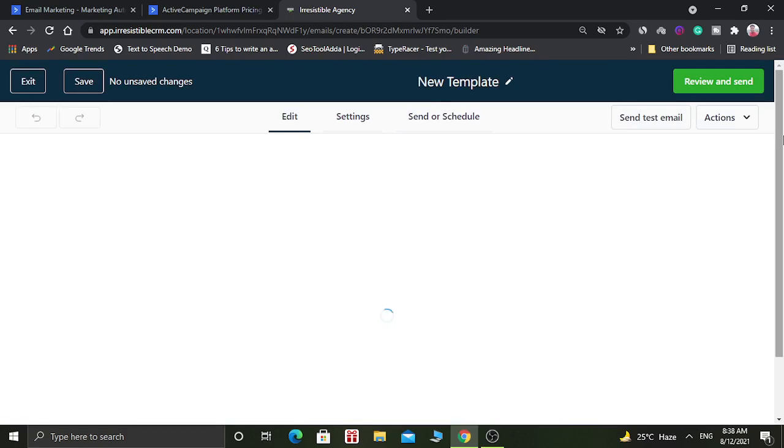So this is the editing section of the email template. Here you can edit your email and save it for later use.